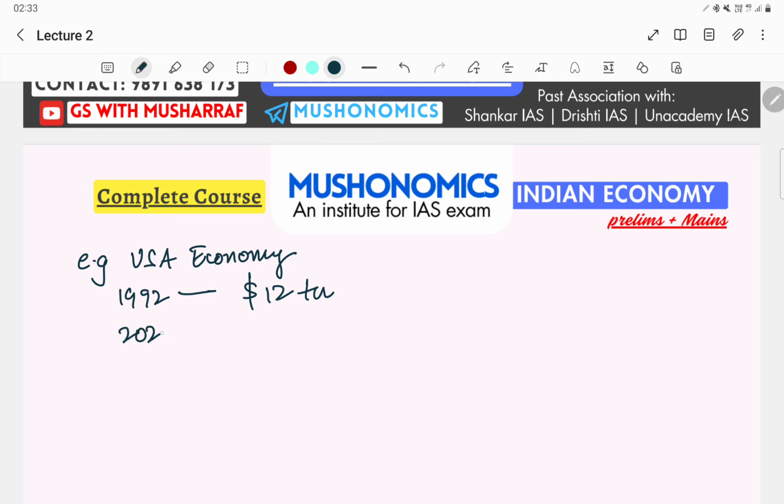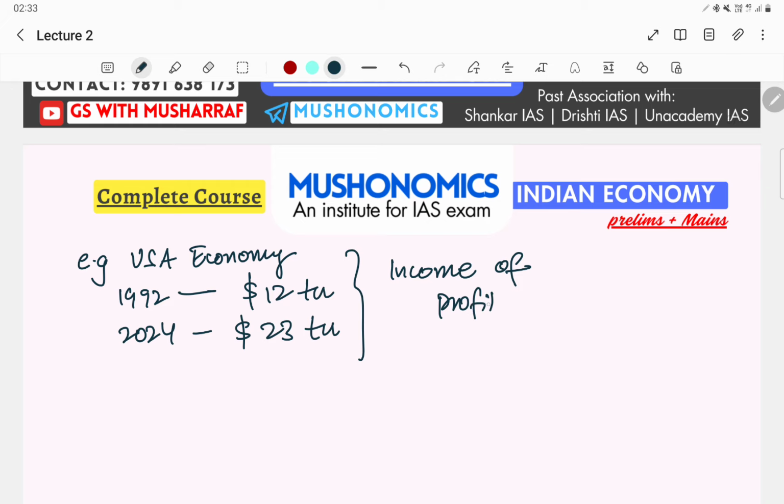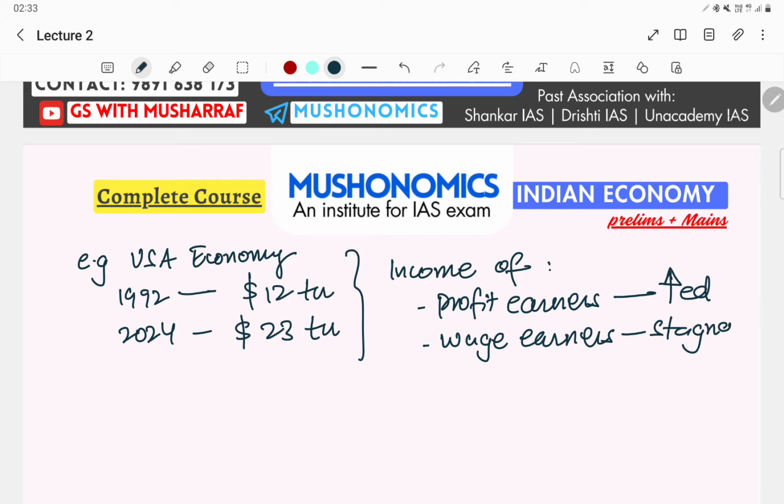In 2024, if we talk about, it is somewhere around $23 trillion, right? So the huge increase in the economy, right? But here if we see the income of profit earners have increased tremendously, but income of wage earners has remained stagnant.